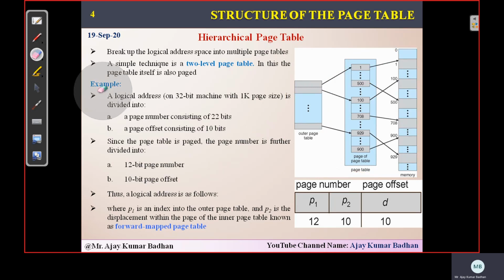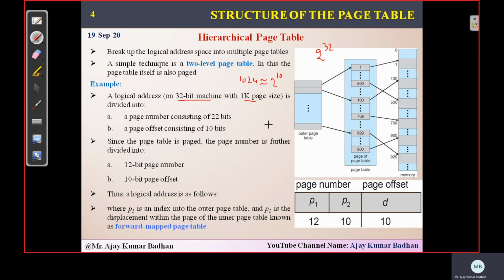Like in the previous slide where I took an example, in the same way we'll take one more example here. Let us suppose we have a 32-bit logical address space, so 2 to the power 32 entries will be there. Initially I took 4 KB; here we are taking the example of 1 KB. 1 KB is 1024, which is 2 to the power 10.